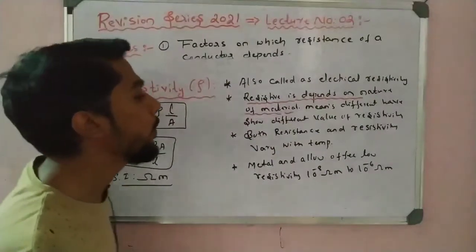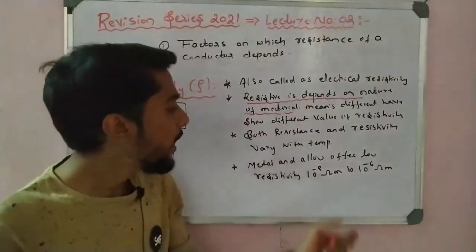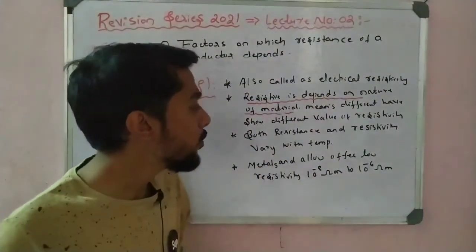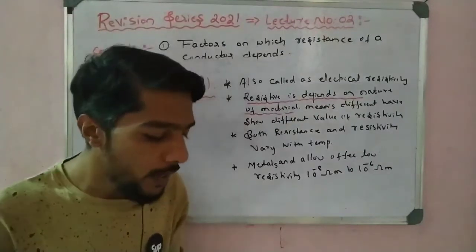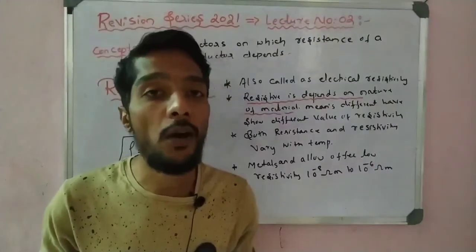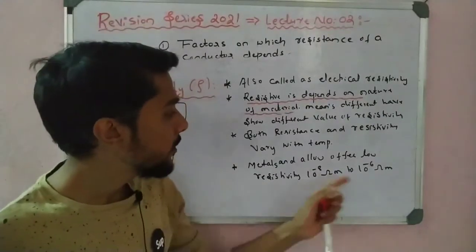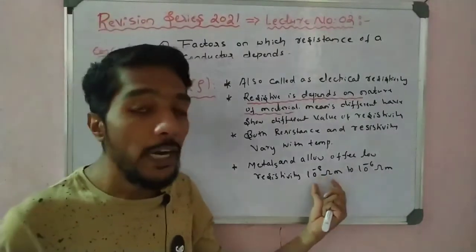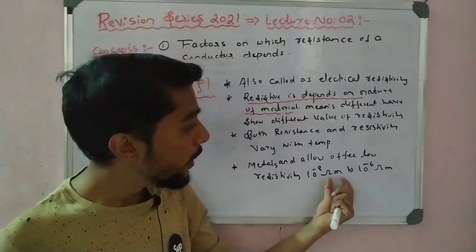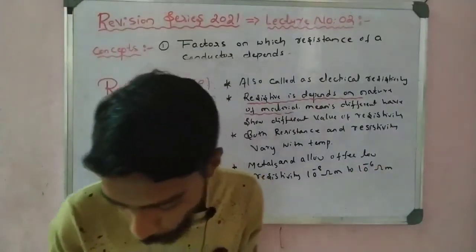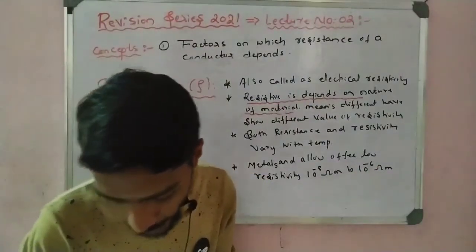This point you have to remember. That is why metals and alloys offer low resistivity. So the examination may ask, what is the resistivity of metal and alloy? It is low resistivity, which ranges from 10 to the power minus 8 ohm meter to 10 to the power minus 6 ohm meter. This point you have to remember.